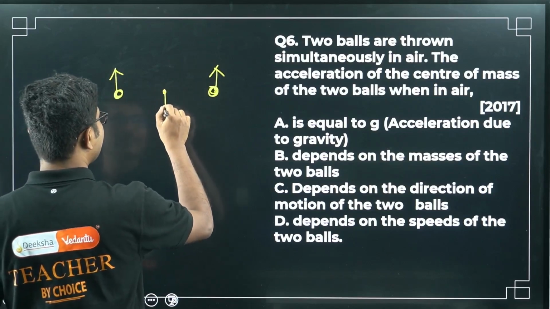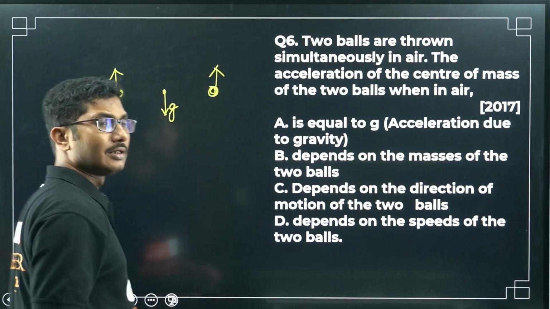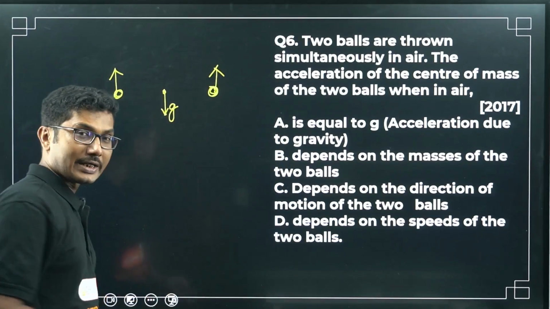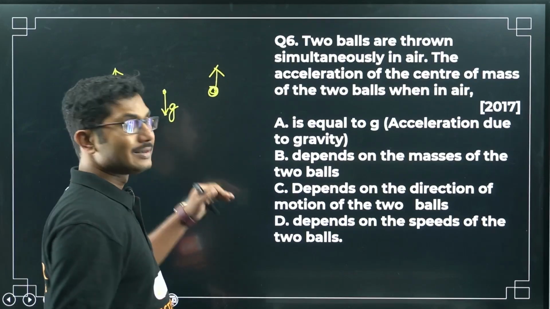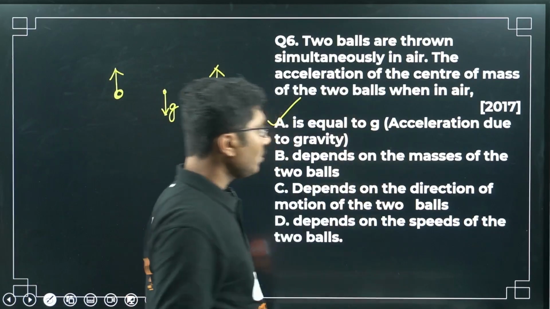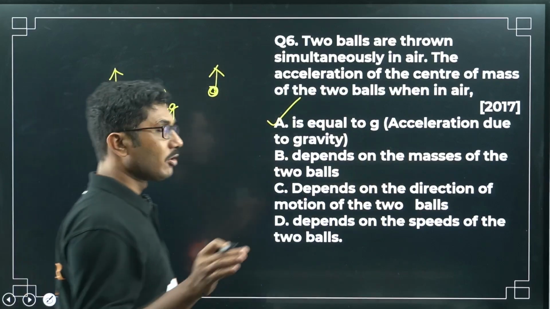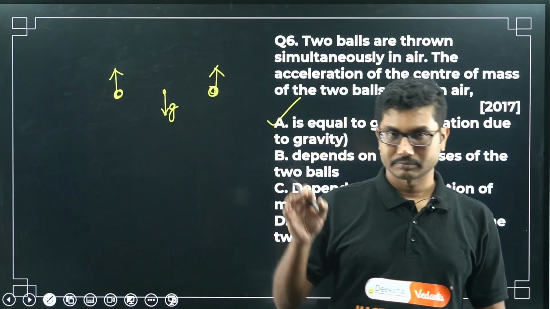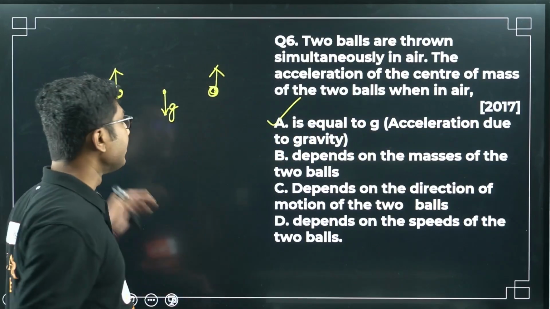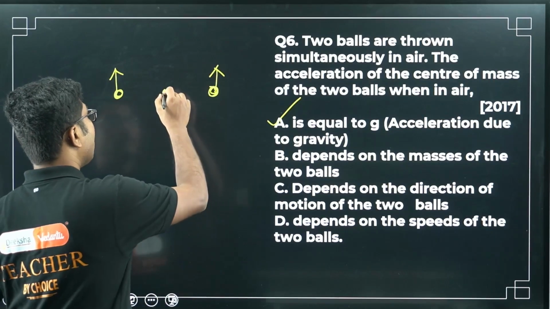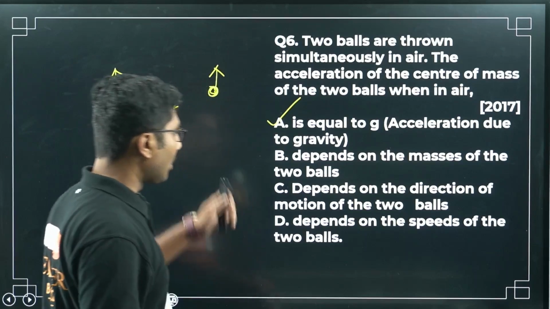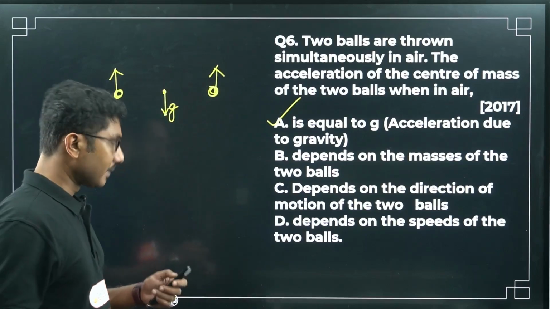The center of mass will be accelerated downward with the gravitational acceleration g, right? There is no other force acting on this system, so it will simply be g. This does not depend on the masses of the balls. Because gravity is constant for all the objects, and you can consider gravity uniform in this case, it will only have the acceleration equal to g, nothing else. All the other options you can read are incorrect.